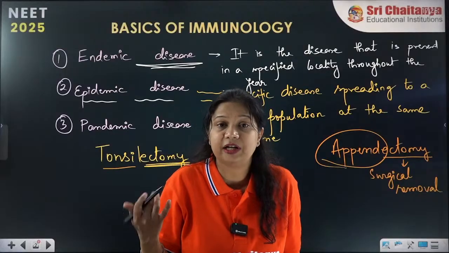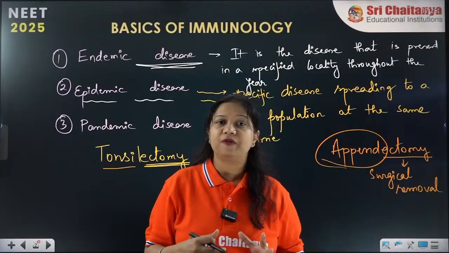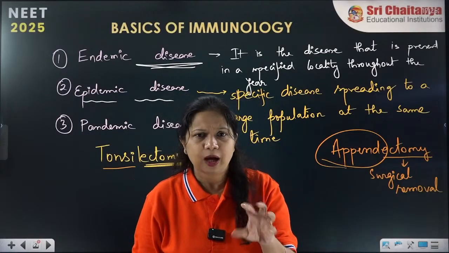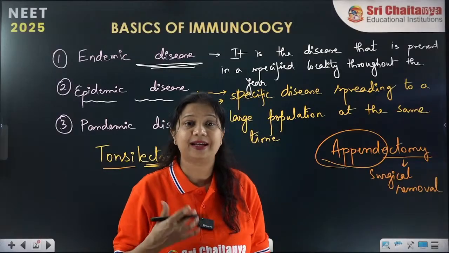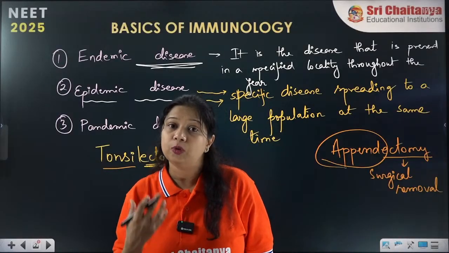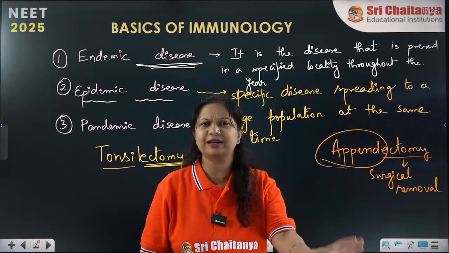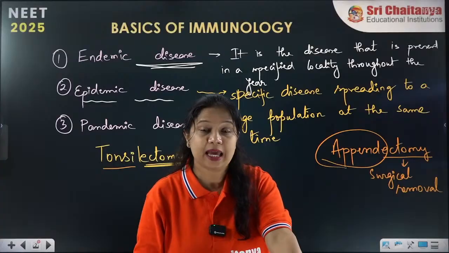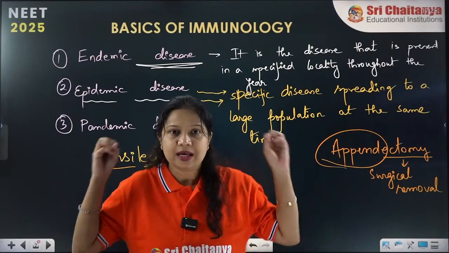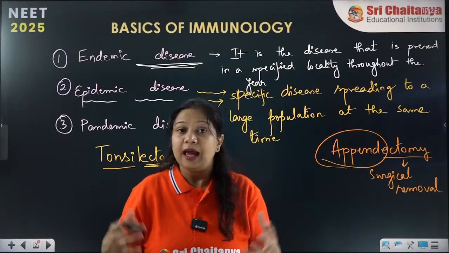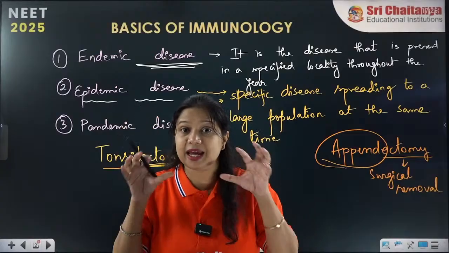There is nothing different about it, because suppose, for example, a locality has a pond infected with certain bacteria, that bacterial infection, that gastric infection, will be there throughout the year in all the individuals in that locality. That is endemic. And what is epidemic? It was not there before. The disease was not there before. Suddenly it comes out and it affects the majority of the population at the same time.